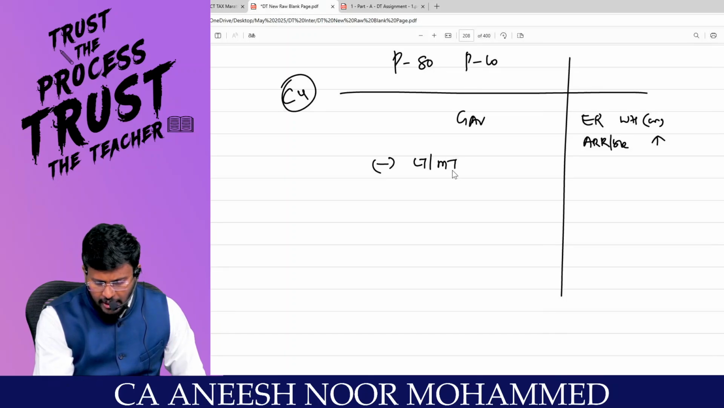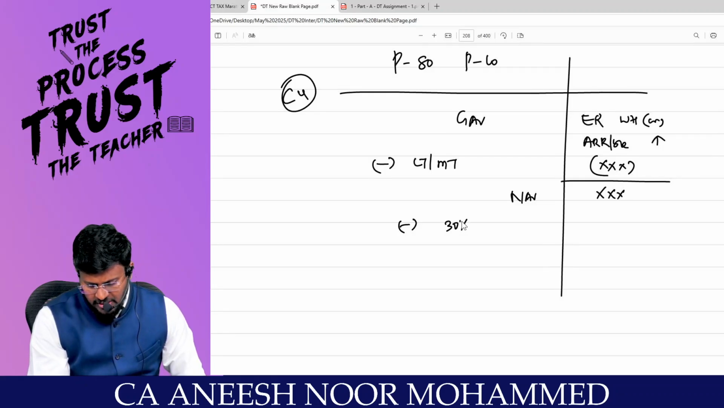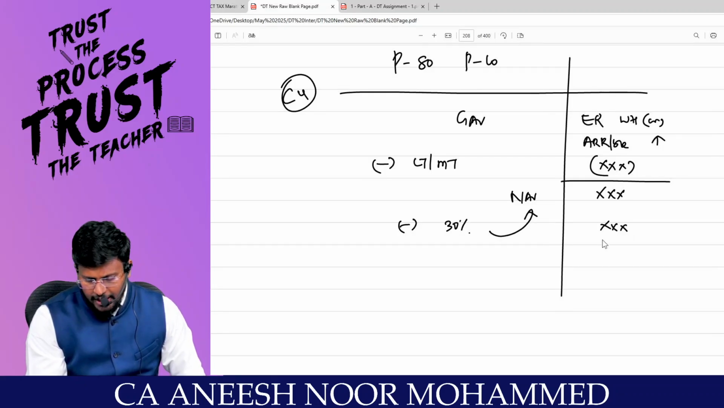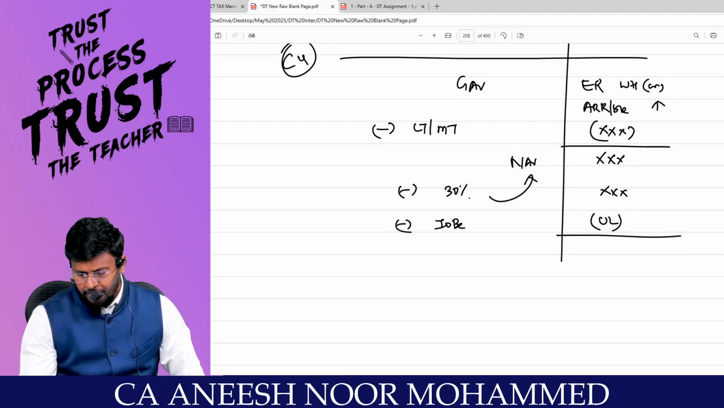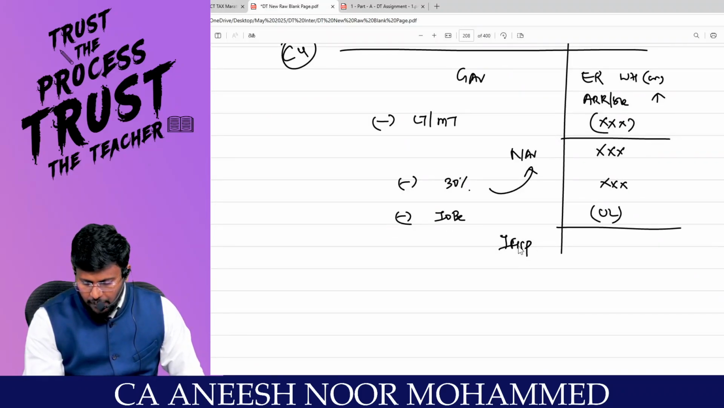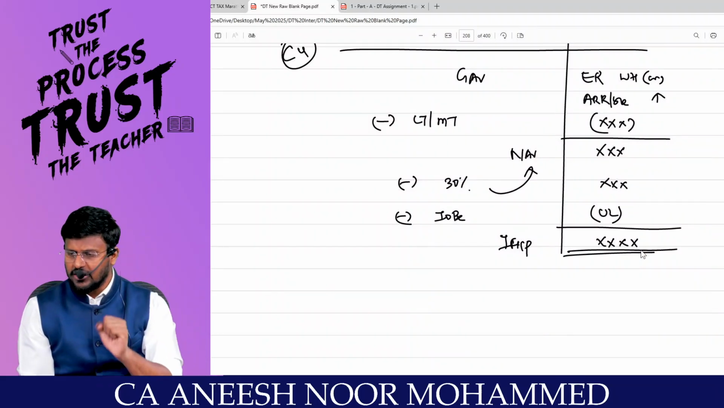Less municipal tax, can you reduce? Yes, sir. Will you get the net annual value? Yes, sir. Can you reduce 30% of NAV? Can you reduce interest on borrowed capital? You will get the answer as income from house property. Able to appreciate. Four circumstances done.